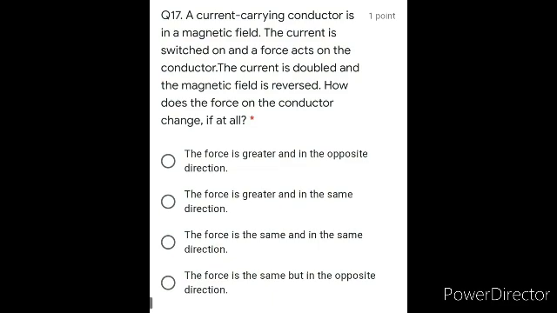Obviously, when we reverse, the current is doubled and the magnetic field is reversed. So the force will be greater and in the opposite direction. There is no need to go through the rest of the options because option A is very correct. Otherwise you can go through the options once, but your answer is option A.